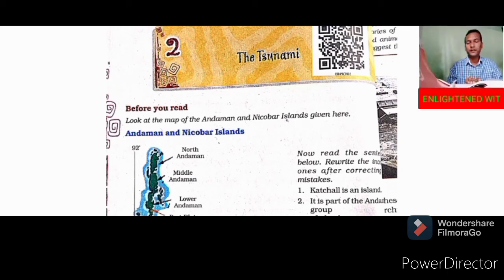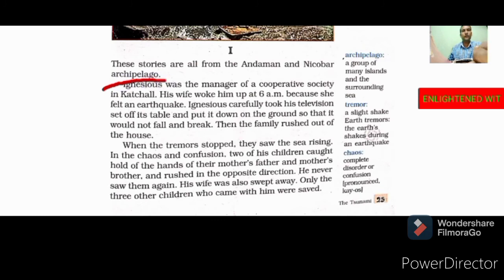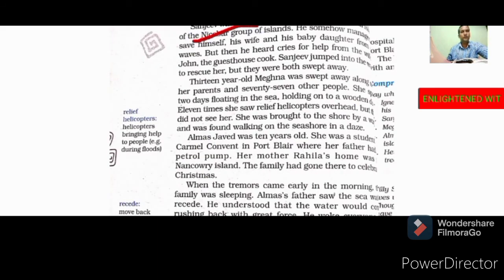One more character you will find here, Almaz Javed, a 10 year old girl. You will find the word archipelago. Here you will find the word manager of cooperative society. Then you will find Rasal. Tremors. This is Sanjeev, and this is Meghna, and this is Almaz.